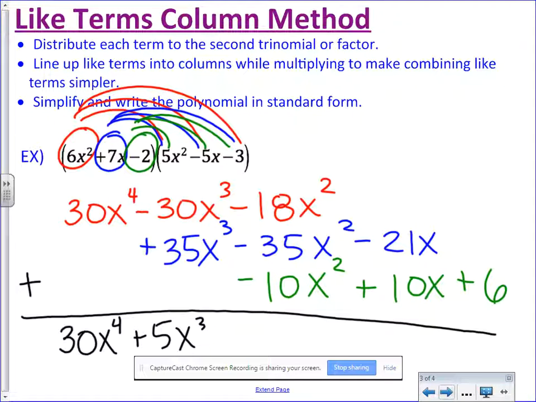This is the big one. I believe this will be negative 63x squared. And negative 21x plus 10x, that is negative 11x. And I have nothing to add with this constant term over here. So this is my answer: 30x to the fourth plus 5x cubed minus 63x squared minus 11x plus 6. I think that's right. It's all mental math, so I hope it's correct.